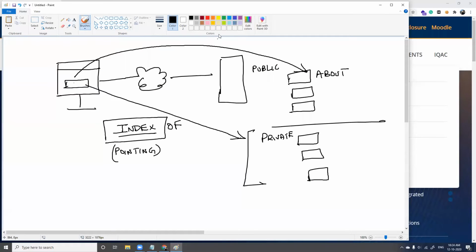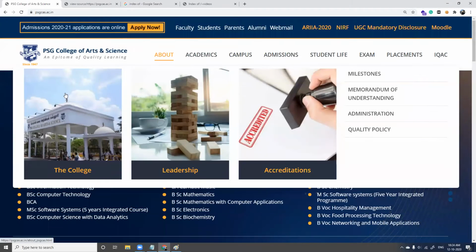I told you in about us, we have JPEG, you can have MP4, and you can also have scripts. When I try to access the about page of PSG from my website, I should get the entire output of the page just like this. Yes, just like this. But instead,